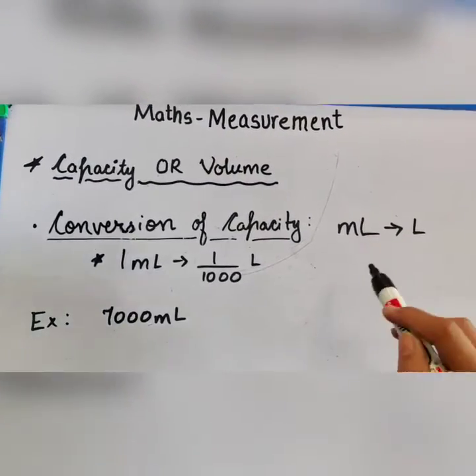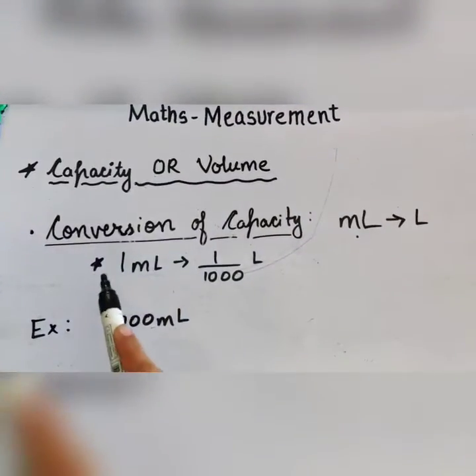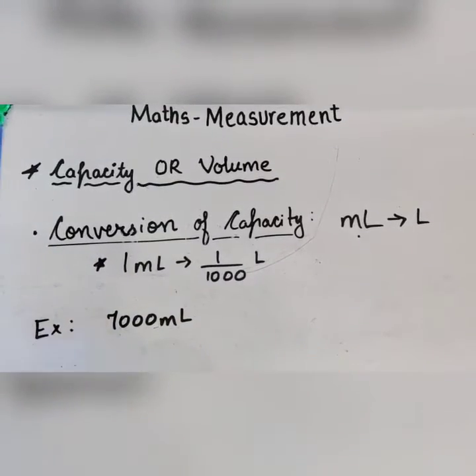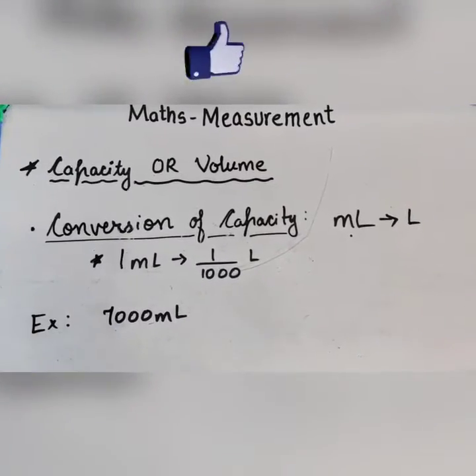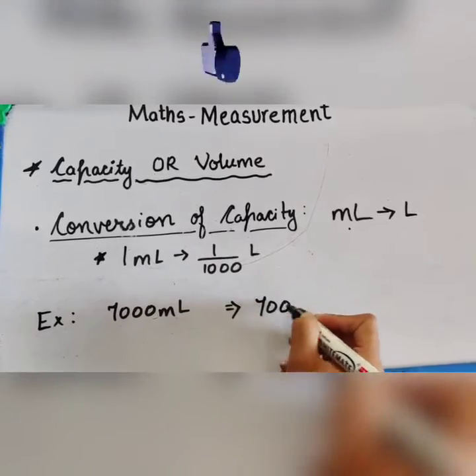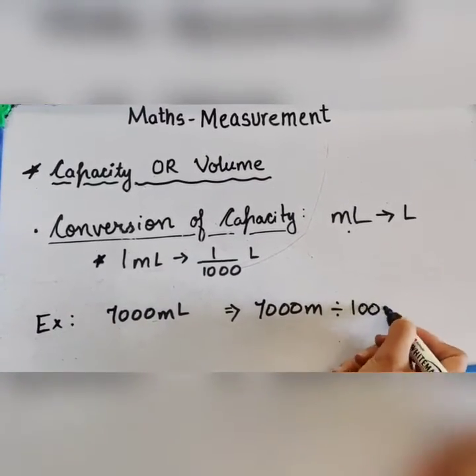Now let us understand how we convert milliliter to liter. As 1 milliliter is equal to 1 upon 1000 liter, our example is 7000 milliliter. To convert this to liter, we will divide 7000 milliliter by 1000.